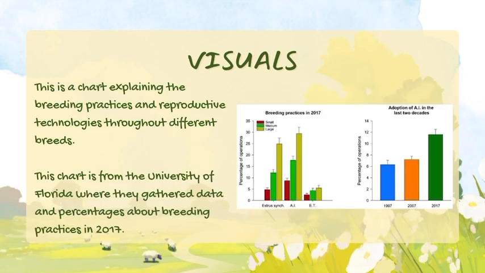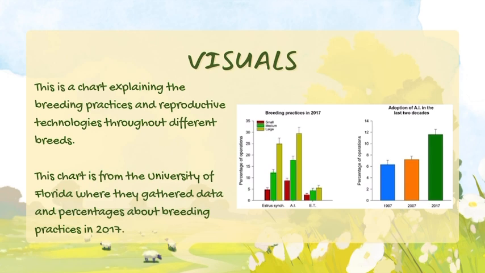Now, let's get into these two graphs. The first graph illustrates the percentage of operations using different breeding techniques across various farm sizes, medium, small, and large, in 2017. This data highlights how different farm sizes adopt specific breeding practices, which can show us trends in efficiency